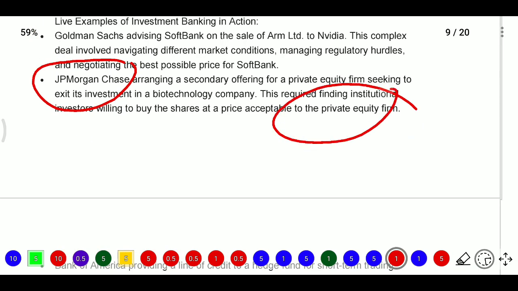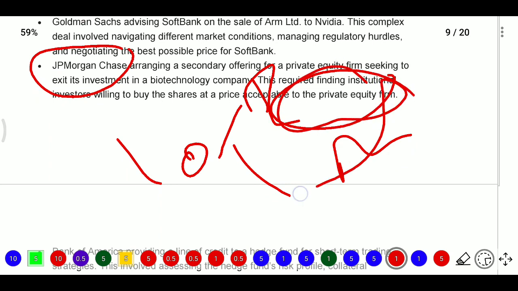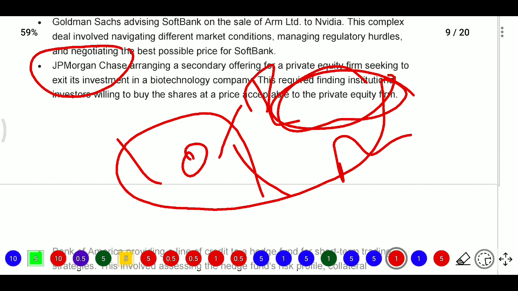In private equity, private equity firms and hedge funds register as closed-ended funds. They will go for 5 years or 10 years. After 10 years they will go for an IPO, or they will sell to other firms. Here the private equity firms, once the liquidation period arrives, are searching for an exit from that biotechnology company.